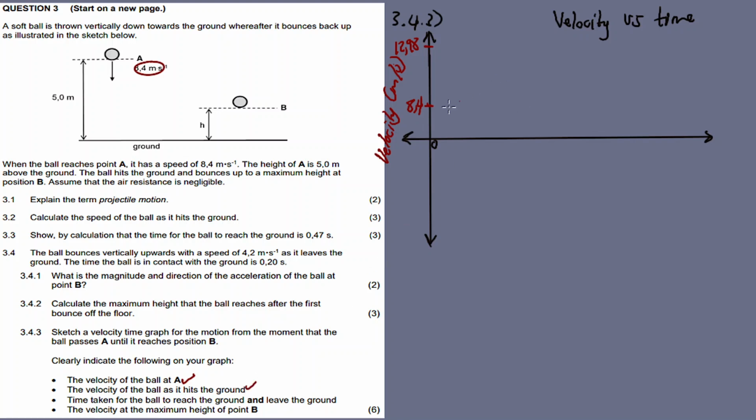So look now here. Since I'm choosing down as positive, I chose down as positive in these problems, these questions we have answered, so I will continue with this direction, right? So here is ball A. Ball A has an initial velocity of 8.4 going downward. What happens to the velocity of the ball at A? Increase.